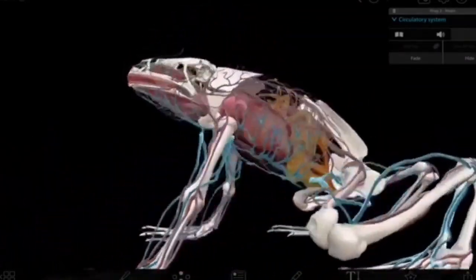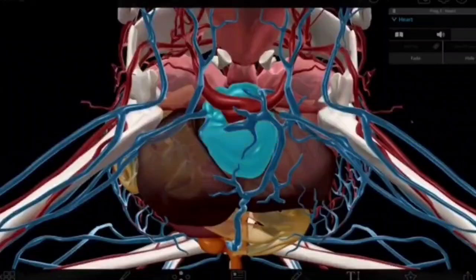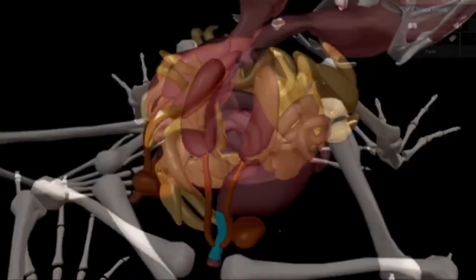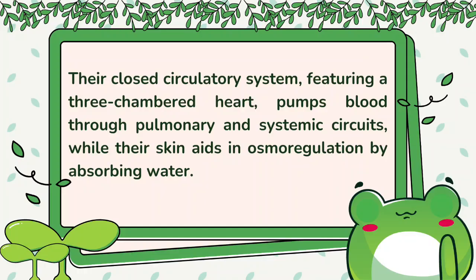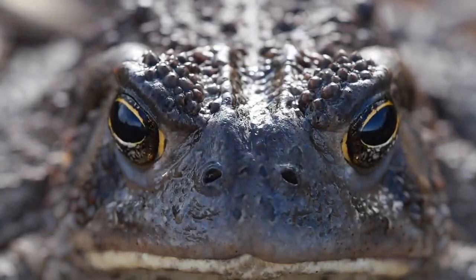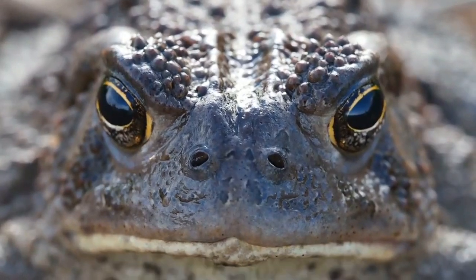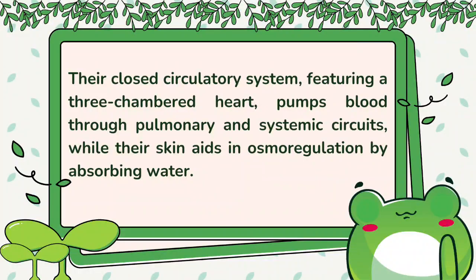Like vascular plants, they rely on a transport system, using blood vessels instead of xylem and phloem to distribute oxygen, nutrients, and waste. Their closed circulatory system, featuring a three-chambered heart, pumps blood through pulmonary and systemic circuits, while their skin aids in osmoregulation by absorbing water.